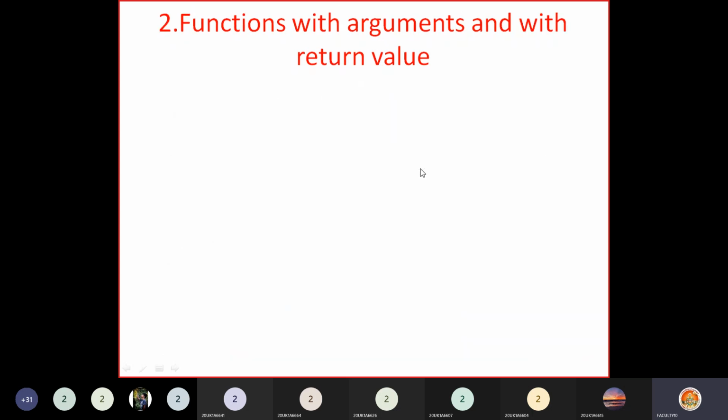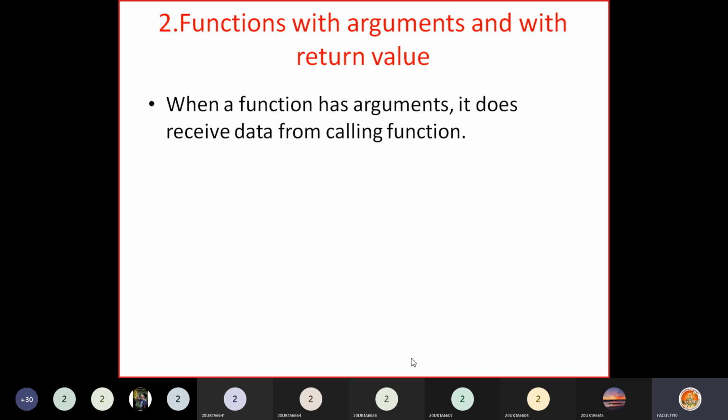Now, the second category is functions with arguments and with a return value. That means you are handing over the bike to the mechanic, the bike is the argument here, and he repairs it and again returns that bike to you. Now you can say it is a function with a return value. So what is happening here? There is two-way data transfer. You are giving the bike to him, he is repairing the bike, and returning it back to you. That means there is a transfer of data in two directions.